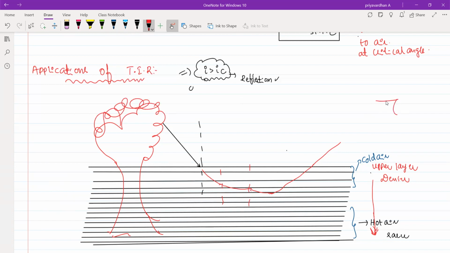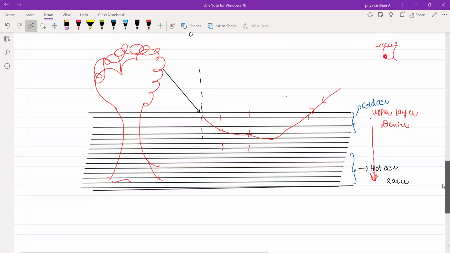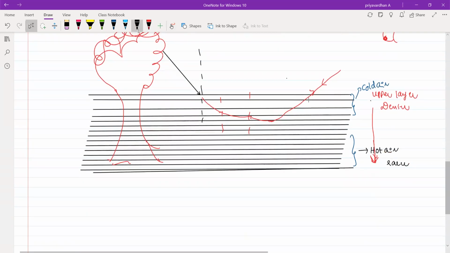So if you are here while watching this phenomenon, when we retrace the path of the ray, your mind will say that these light rays are coming from somewhere, from a tree which is here, like this.